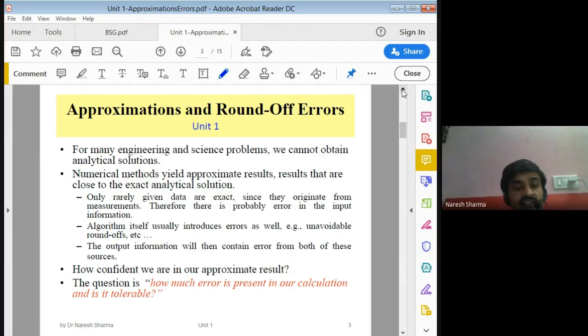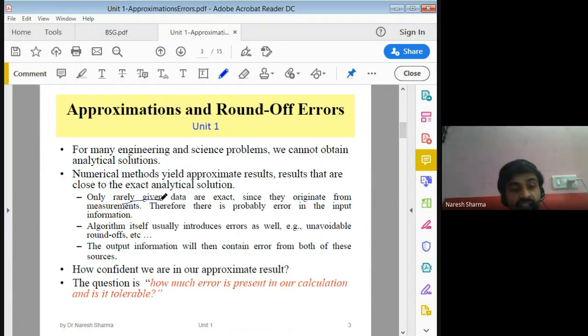What are these errors? In many engineering or scientific problems we cannot obtain the analytical solution, so we try for numerical solutions. And a numerical solution always gives you an approximate result. That's why we have some error in our numerical solutions. The approximate solution is very close to the analytical solution, but they have some difference. That difference is called the error.